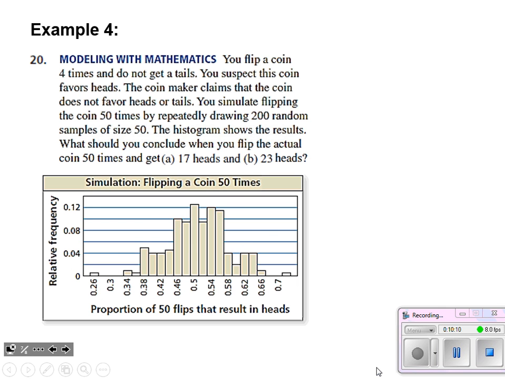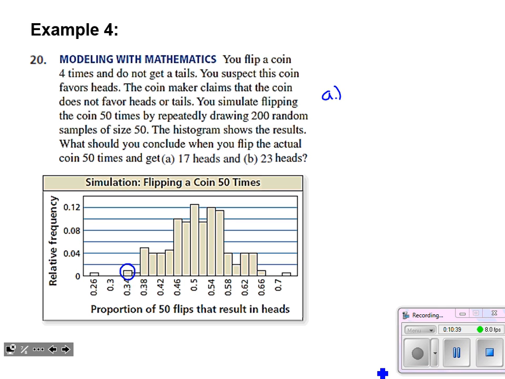So we conduct our own trial after doing all of this simulation work. We take that coin that is suspect, flip it 50 times, and then we get 17 heads. Well, 17 out of 50 is like a 34%. That's right here. So you can see, based on our simulation, if that really is an equal coin, it's not very likely that we're going to get 17 heads when we flip ours 50 times.